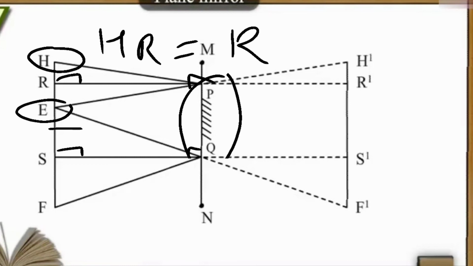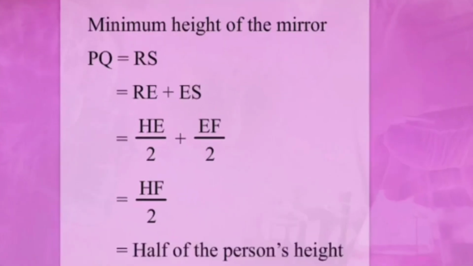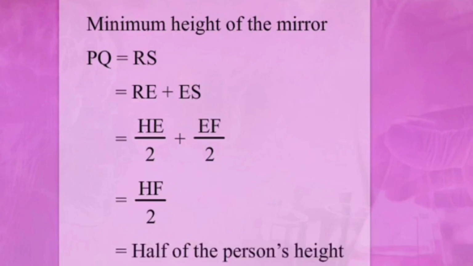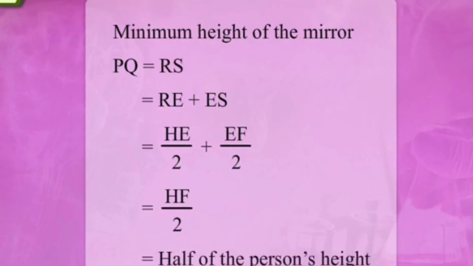So let us understand the proof. Now children, this part PQ is equal to RS, isn't it? Now what is RS? RS is nothing but RE plus ES. Now what is RE? RE is half of HE because R is the midpoint of HE.